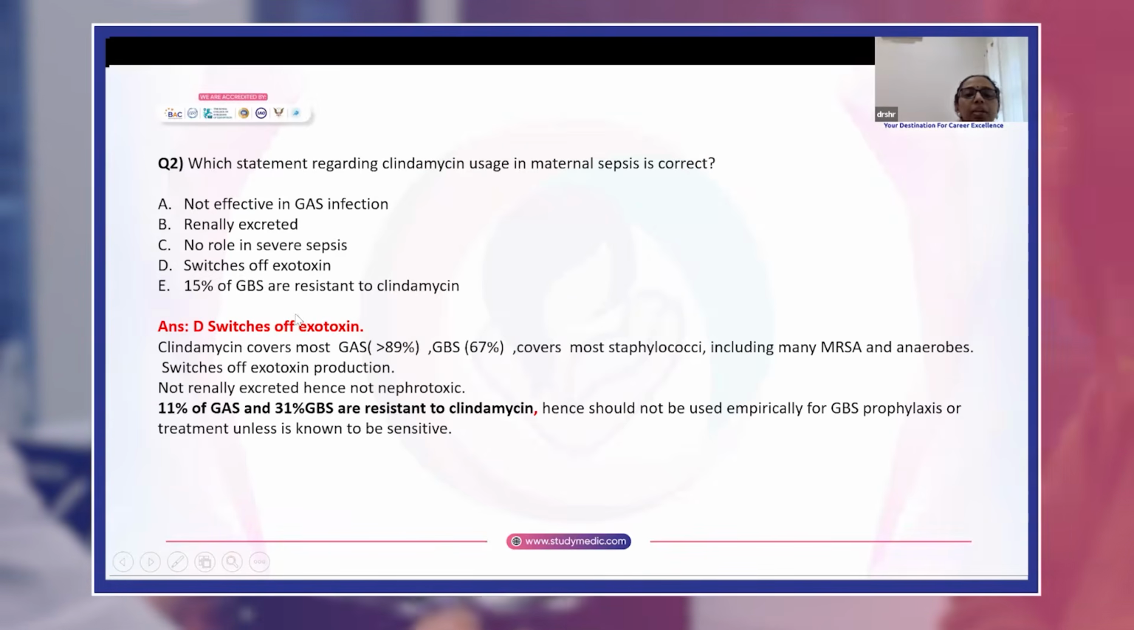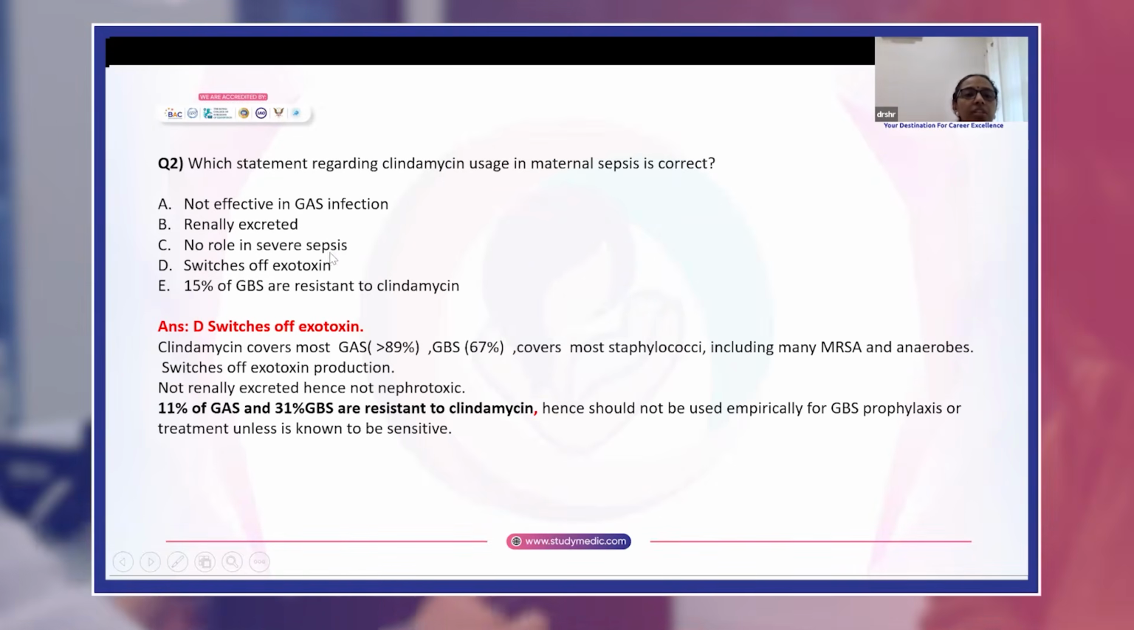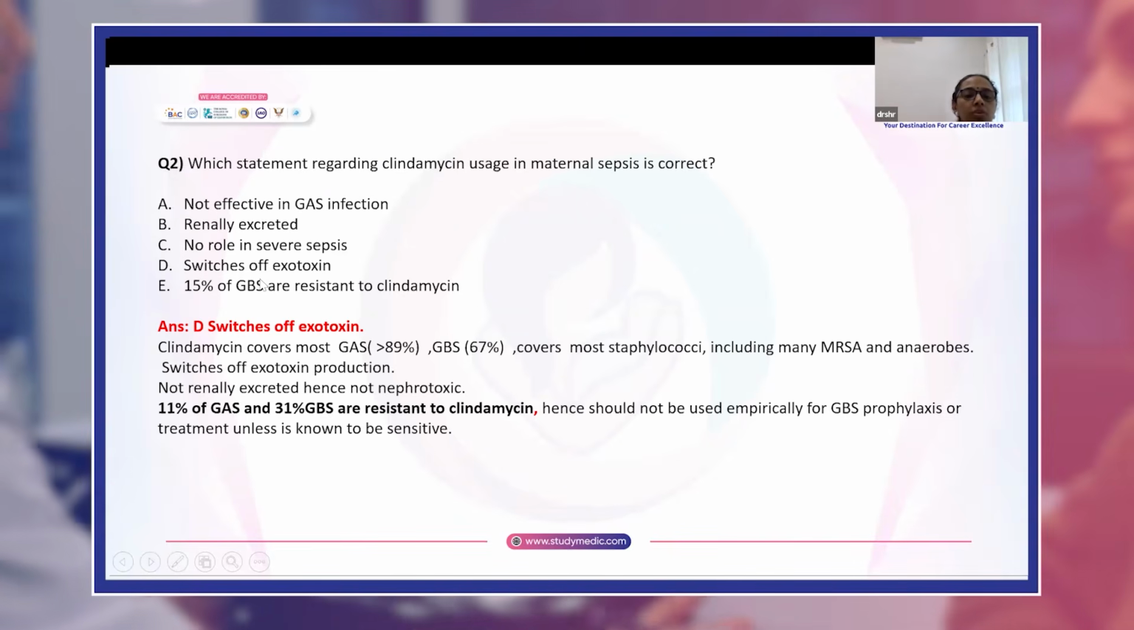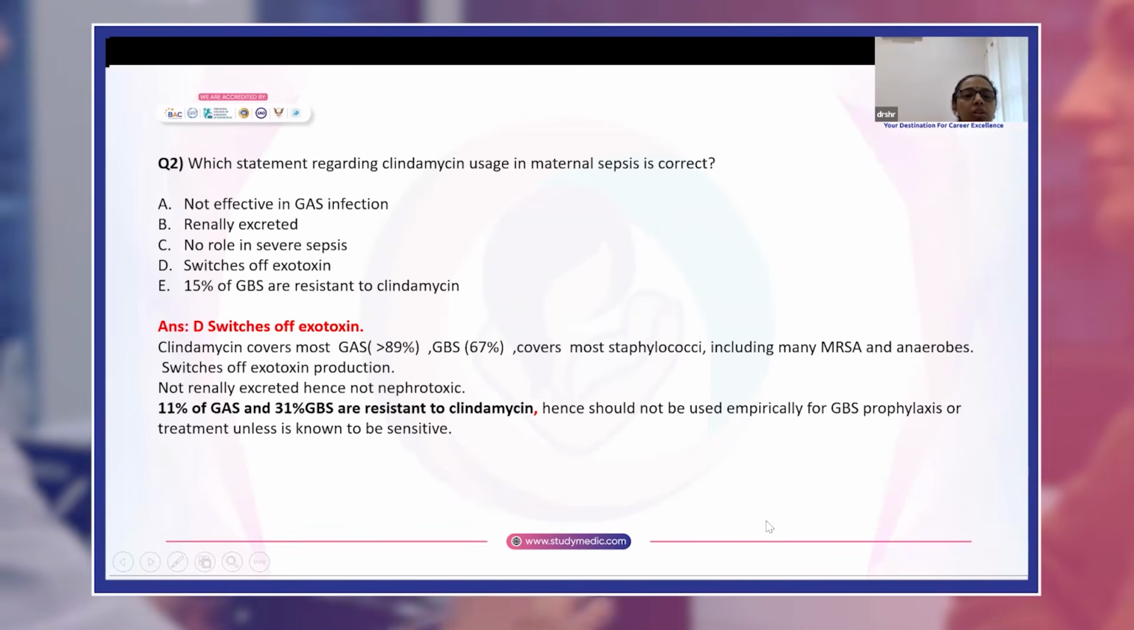This statement regarding clindamycin usage in maternal sepsis is correct. It is not effective in GAS infection, renally excreted, no role in severe sepsis, switches off exotoxin production. 15% of GBS are resistant to clindamycin. Answer is D, switches off exotoxin.